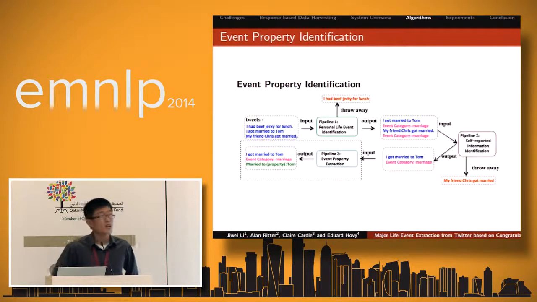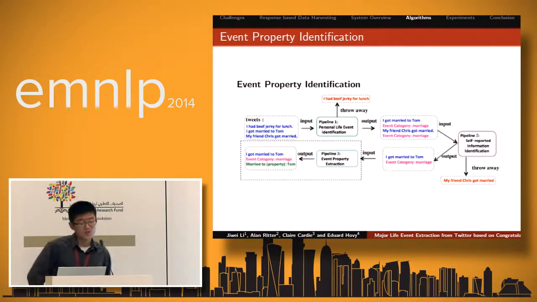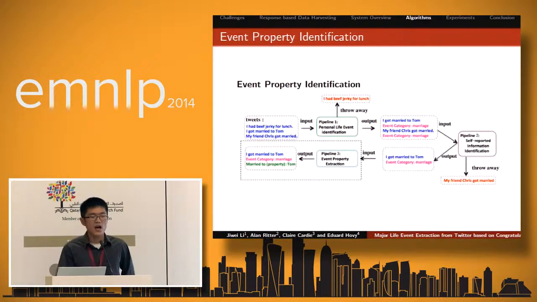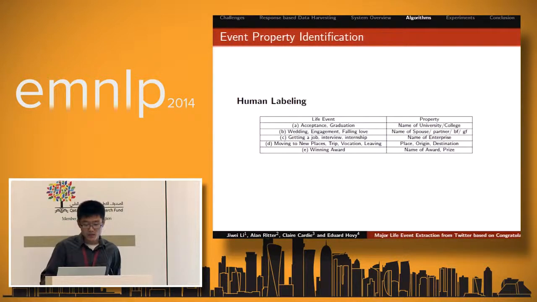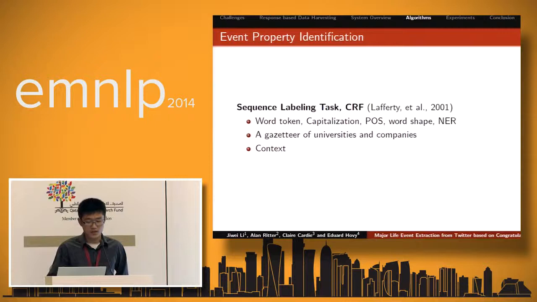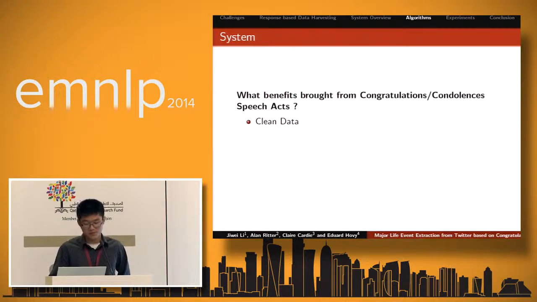We view that as a kind of token level identification problem, and we sit down and label some data in terms of the event properties for different types of events. There's human labeling, and we train a CRF based on these kinds of features.